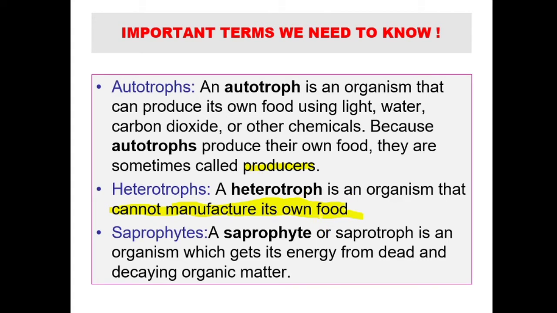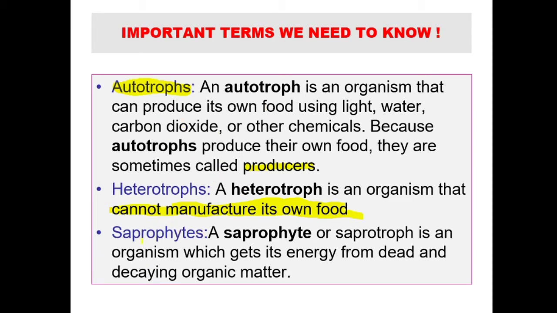Directly means if you eat rice, you are directly depending on autotrophs. You are directly depending on plants. If you eat chicken, you are eating something that eats autotrophs. The chicken eats what? Grains, right? And you are eating that chicken. So indirectly you are also dependent on autotrophs. So heterotrophs cannot produce their own food, and they are dependent on autotrophs.